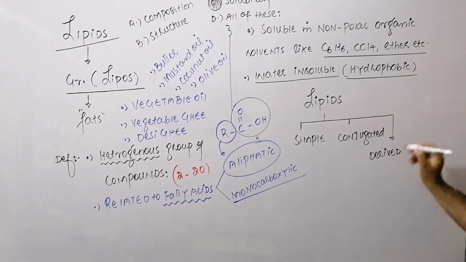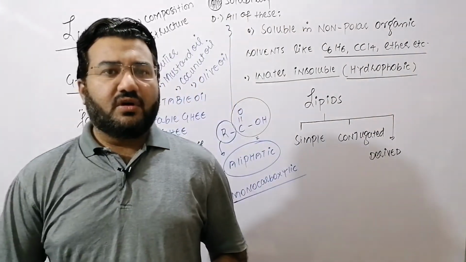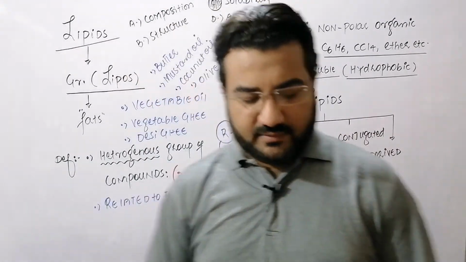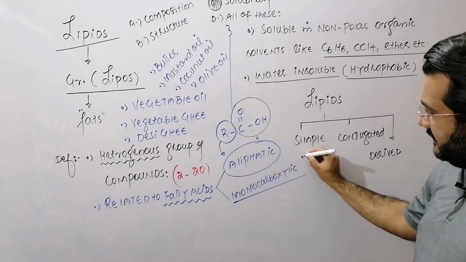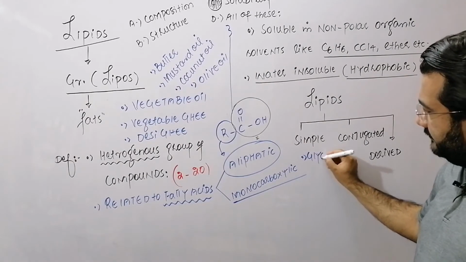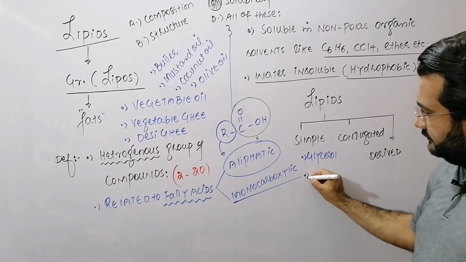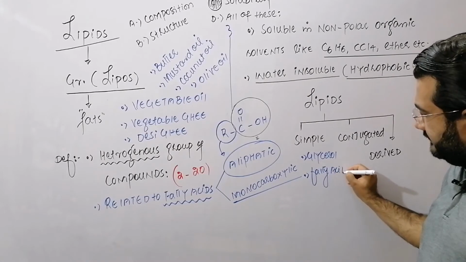Dear students, simple lipids are all those lipids which have only two components in their composition, and those two components are glycerol and fatty acids.